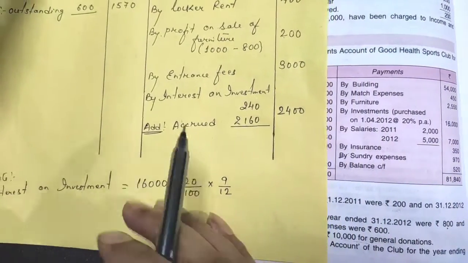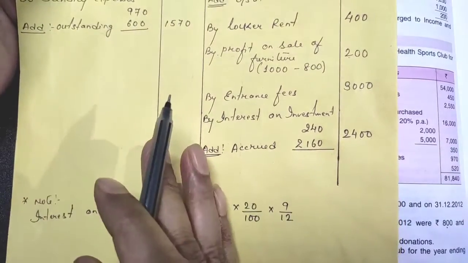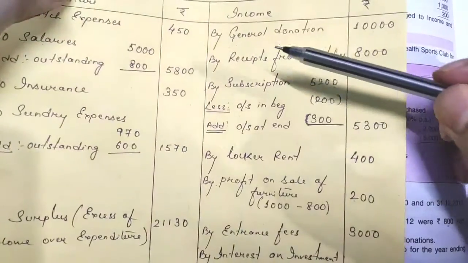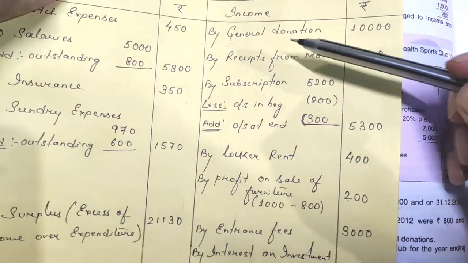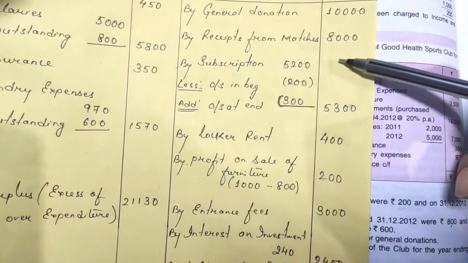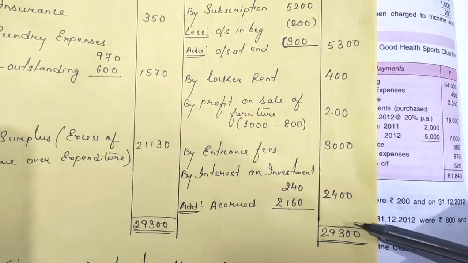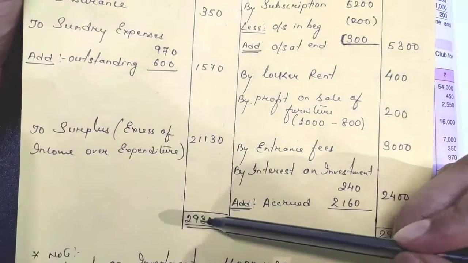Now we will close the sum and find out whether we have earned a surplus or deficit. So first of all, let me tell you, our income side is more. So what you will do is you will add up the amounts of this income side. In total you will get 29,300. Write the same total here, 29,300.